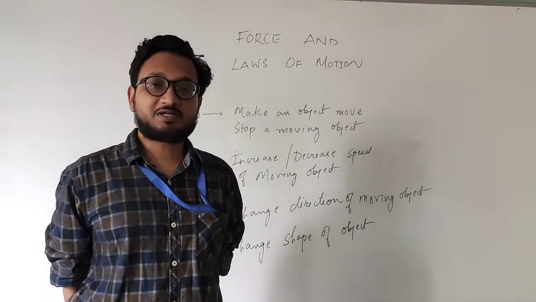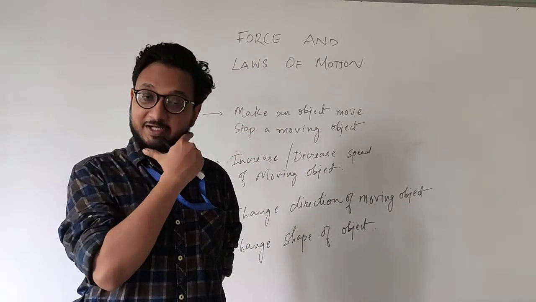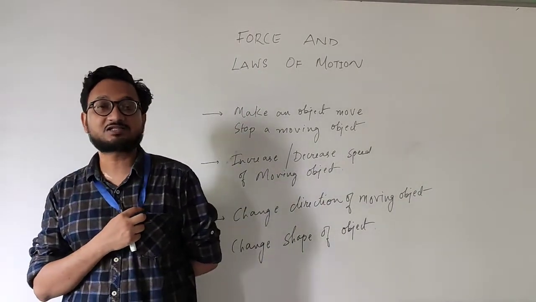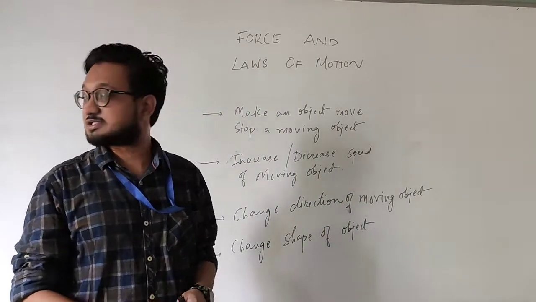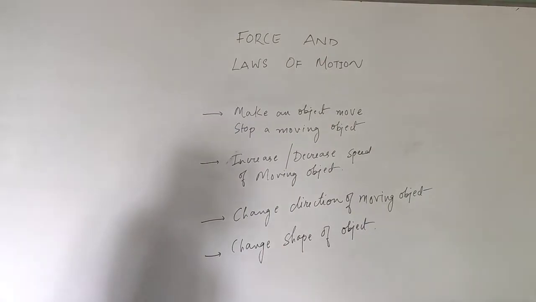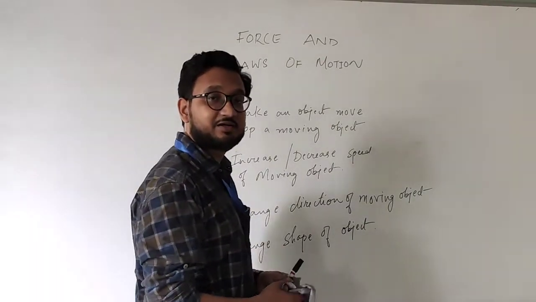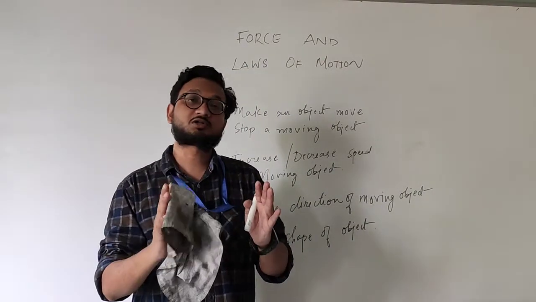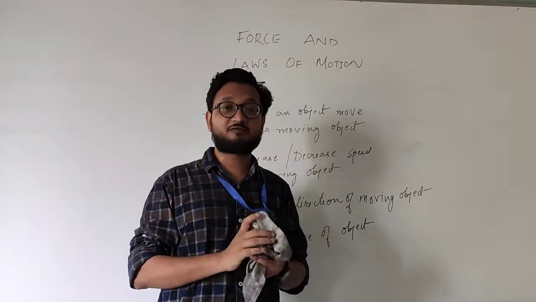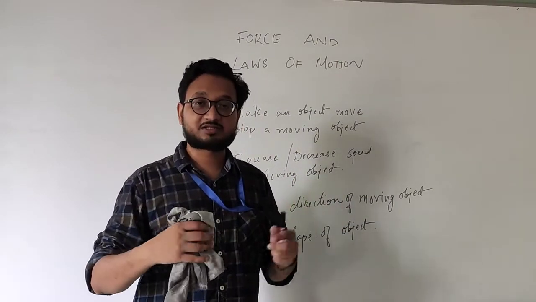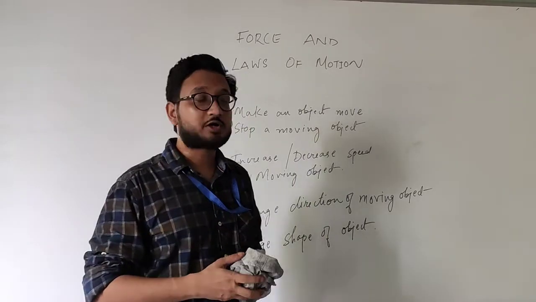But coming back to the point, how does an object move? In order to understand that, once again we are going to understand something that we have studied in class 8, that is balanced and unbalanced forces. If you remember, we had studied in class 8 that if there is a box or an object and two persons are applying force from both the ends, then the object does not move.